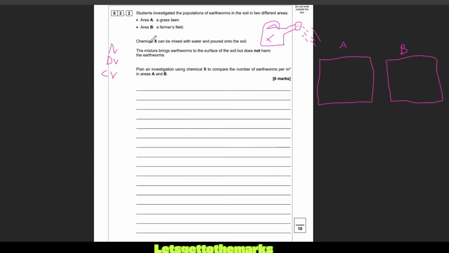So you're going to water A and B with chemical X. So water area A and B. And what we want to do is say with the same volume, because it's a liquid, and concentration, the same volume and concentration of chemical X. It's like when you make up squash or Ribena or Vimto, right? And you add water, you want to make them to the same strength. So it's a fair test. So each one gets the exact same amount and the same strength, the same concentration. So that's going to get us a mark.